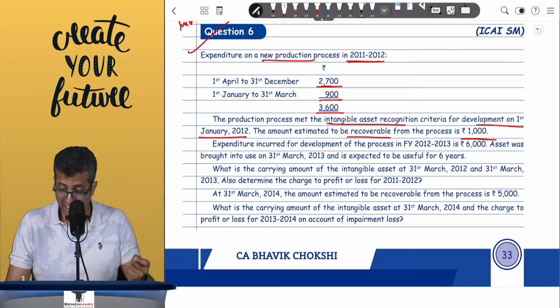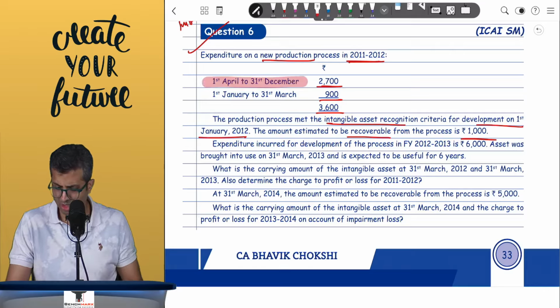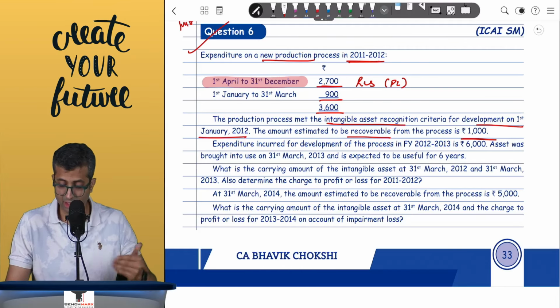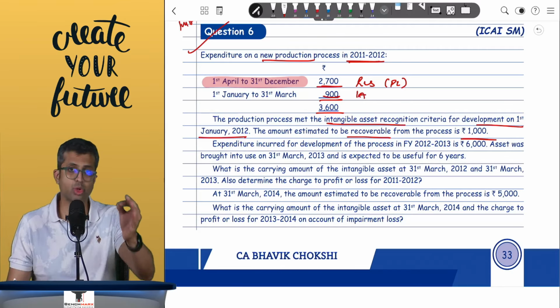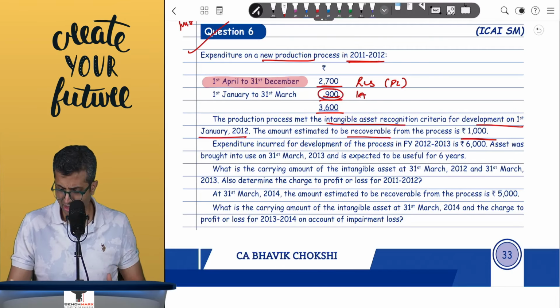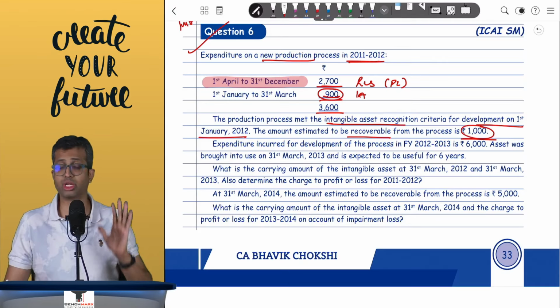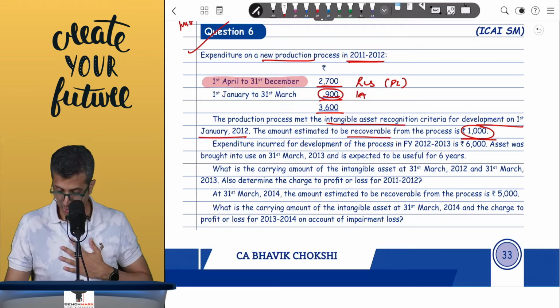Now that means any expenditure that you incurred before 1st January 12 will be in the nature of research cost and will be taken to the P&L. However, expenditure after 1st January will be capitalized as intangible under development. However, you have to compare it with the recoverable value, which is 900 or 1000, whichever is lower. And hence, this will be shown as 900 as on 31st March 2012.